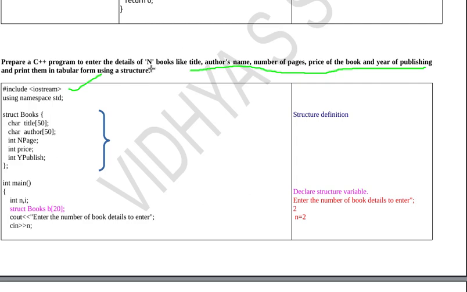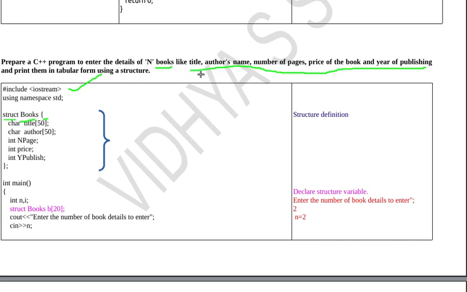Here I am using the structure name as books. You can use any structure name. So struct keyword, structure name, that is books, then the curly brace open, then inside that I need to declare the variable to store all these details.